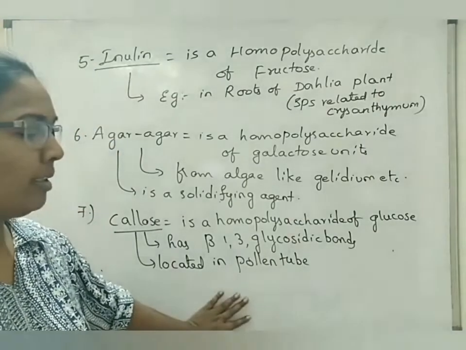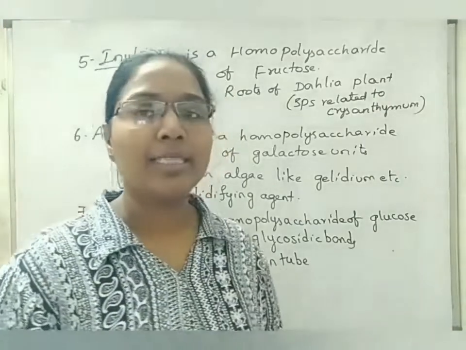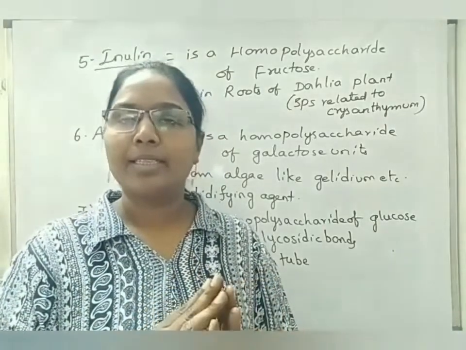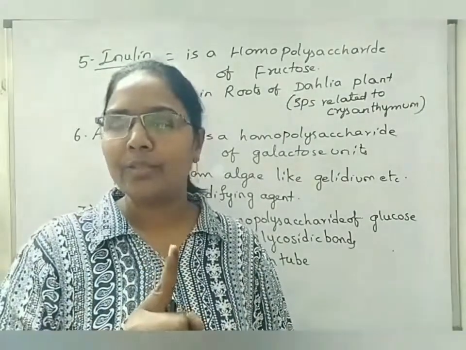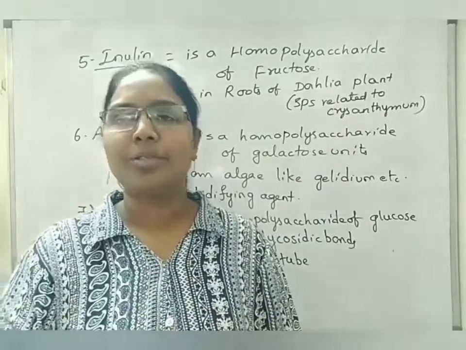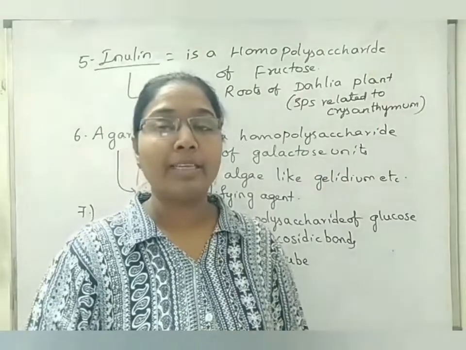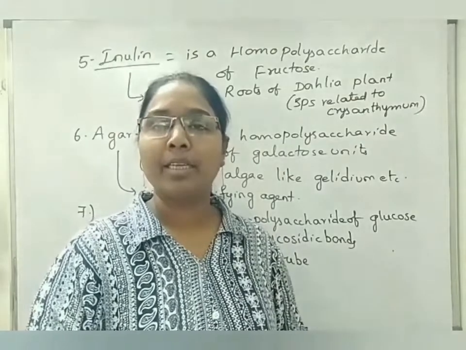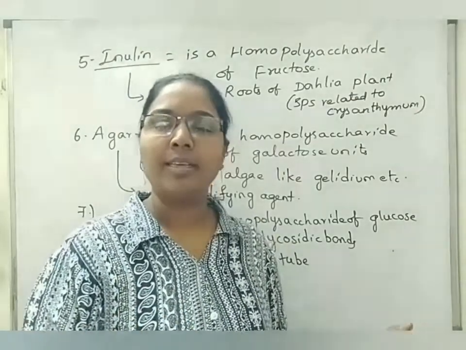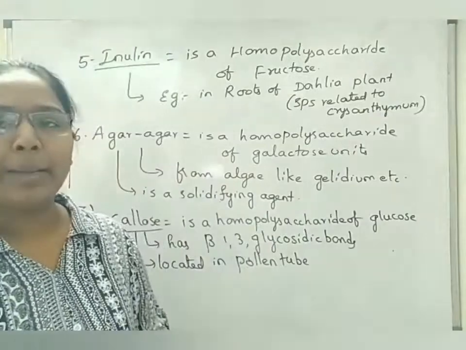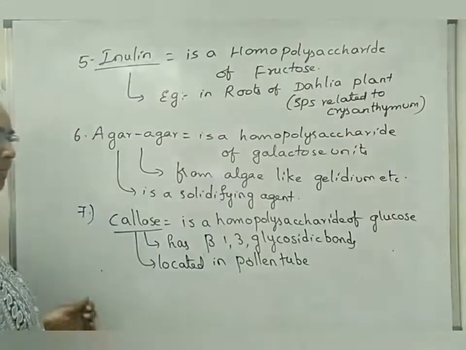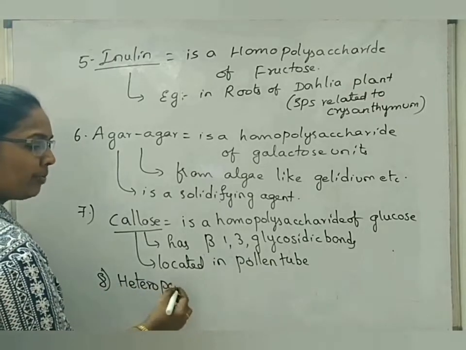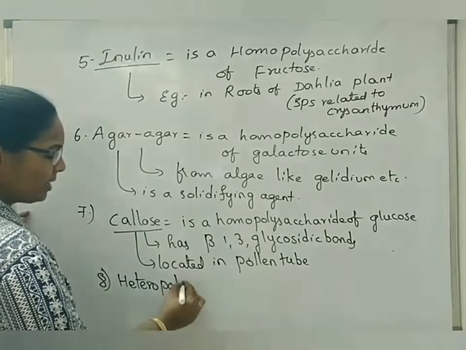I have written here. Already we have seen the heteropolysaccharide, that is hemicellulose. I told you when one hemicellulose unit is being discussed, then we use a term like oligosaccharide, because one unit of hemicellulose is made up of 5 different types of monosaccharides. But when hemicellulose is being discussed in the cell wall form, in the parenchyma, outermost layer, etc., then we are considering the total hemicellulose molecules in one layer as a heteropolysaccharide, because it is made up of many monosaccharide units, not a single one. So for heteropolysaccharide or heteropolymer, we can call it heteropolysaccharide.